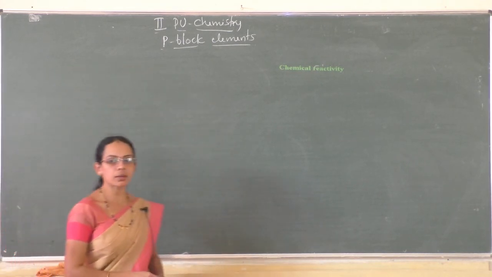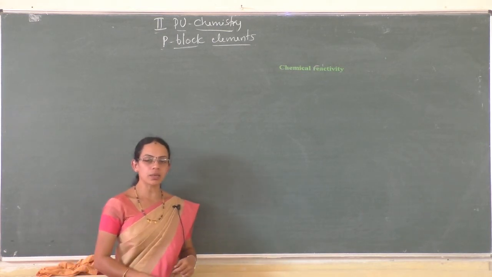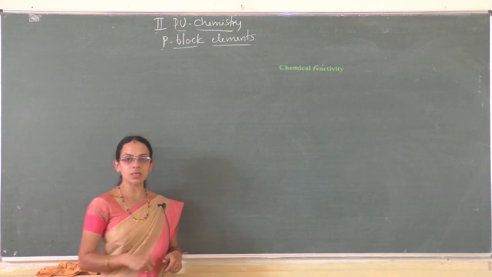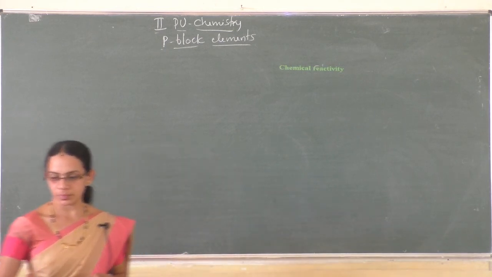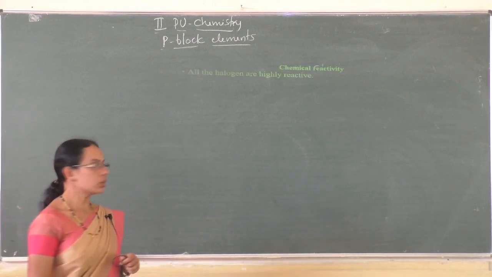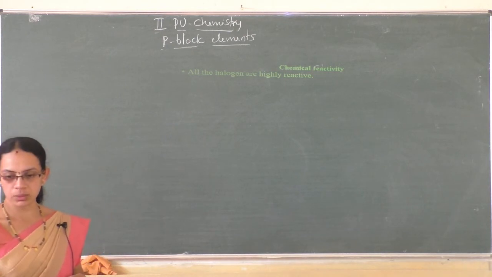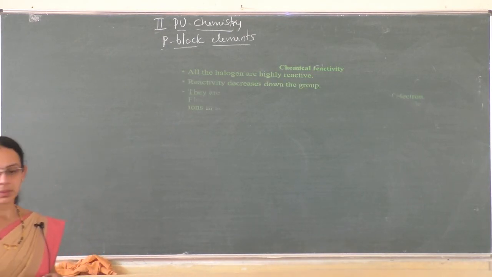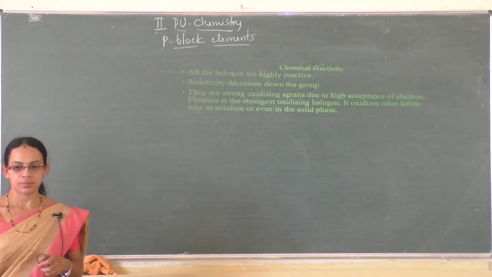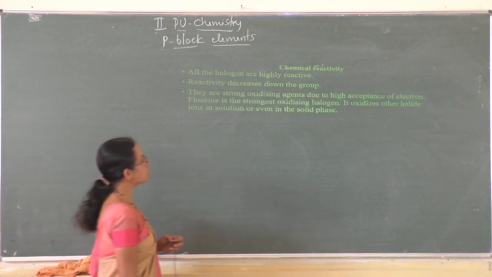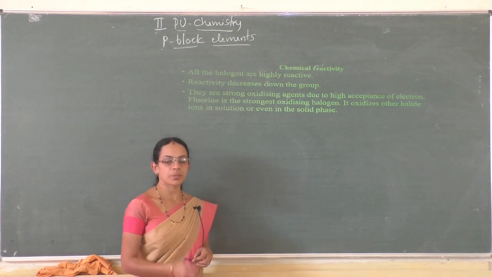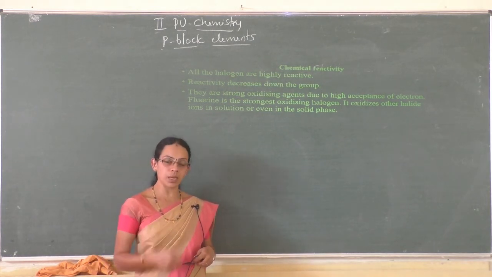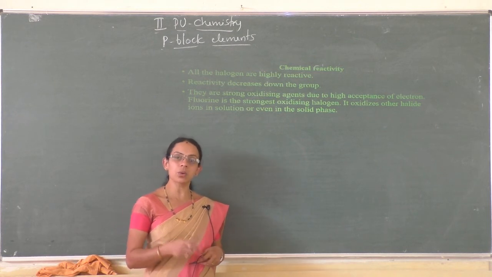Next, chemical reactivity. Halogens are highly reactive elements, but however chemical reactivity decreases down the group. All the halogens are highly reactive. Reactivity decreases down the group. Then they are strong oxidizing agents. They are strong oxidizing agents because they can readily accept electrons, hence they may undergo reduction.